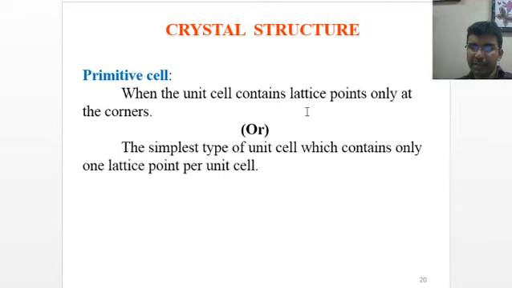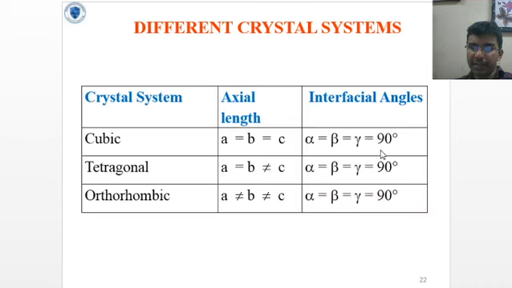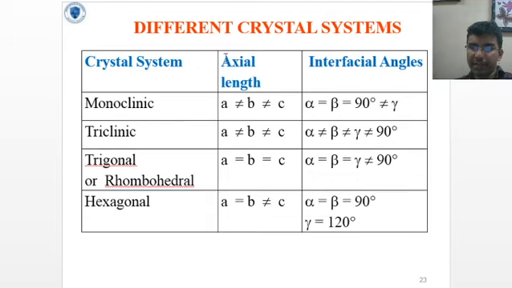Primitive cell: the unit cell contains lattice points only at the corners, the simplest type of unit cell, which contains only one lattice point per unit cell. Non-primitive: the unit cell that contains extra lattice points. So there are different kinds of crystal systems. Cubic: all the sides equal, all the angles equal to 90. Tetragonal: first two sides equal, third side is not equal, alpha equals beta equals gamma equals 90 degrees. Orthorhombic: all the sides are unequal, all the angles equal to 90 degrees.